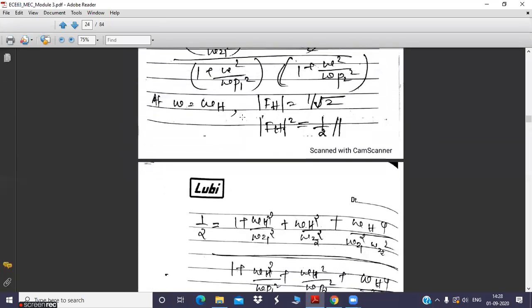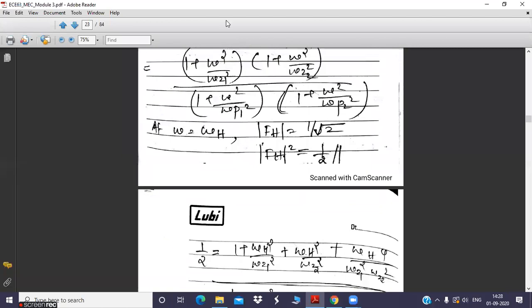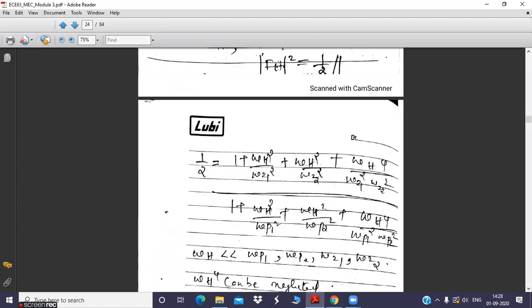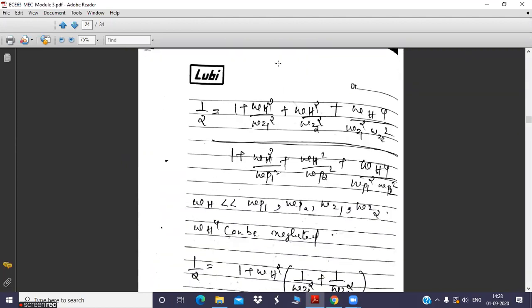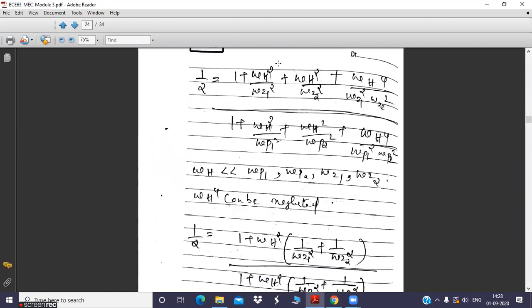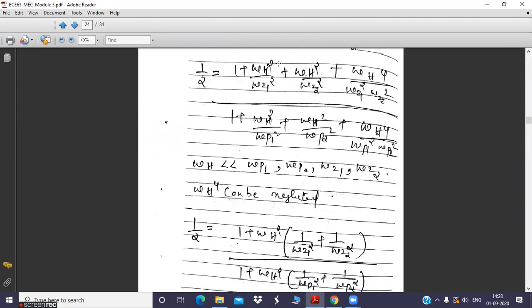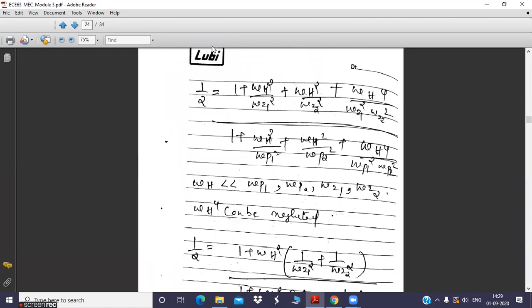Now you will replace omega with omega h, and then open the two brackets and simplify. Simplify the numerator polynomial and the denominator polynomial. And then this assumption we need to incorporate: omega h to the power 4 is neglected because omega h is very much less than omega p1, omega p2, omega z1 and omega z2.